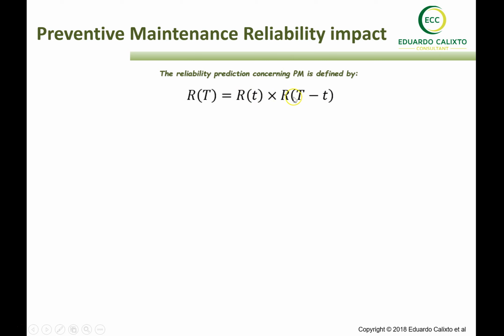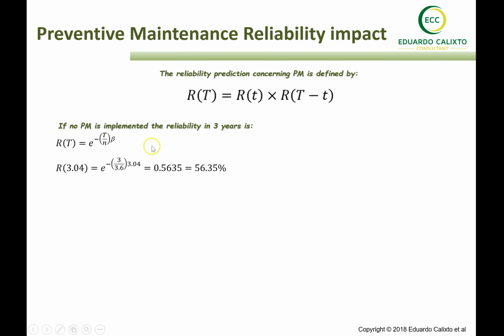So you have the target time, counted from the preventive maintenance time that was carried out until the completion of the mission that was defined for the reliability index. Let's give an example. If no preventive maintenance is implemented in 3 years, we have a Weibull PDF considering this case, and of course, if we have the parameters beta and eta, in 3 years we predict the reliability as